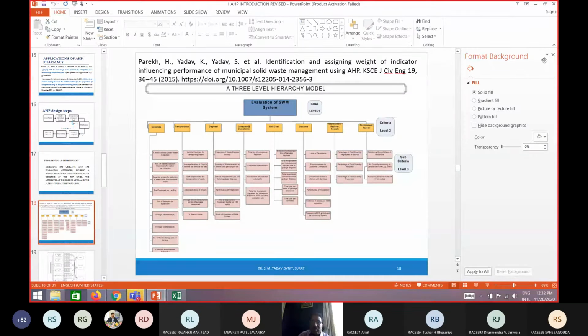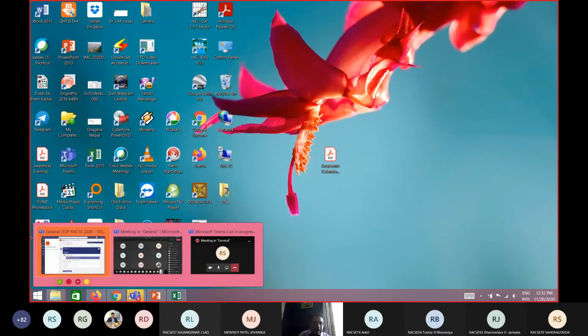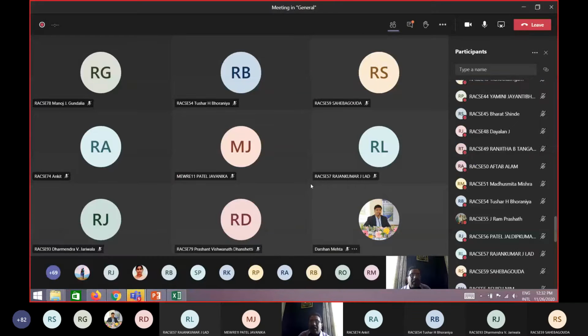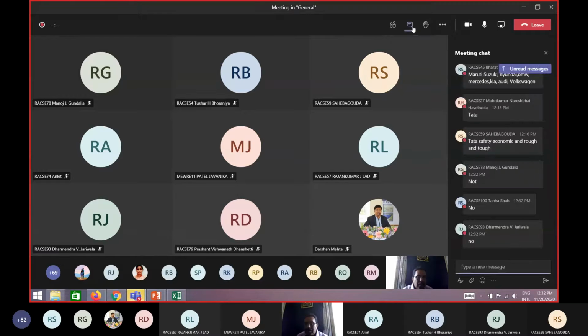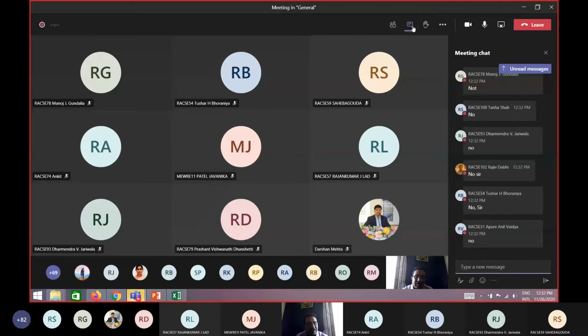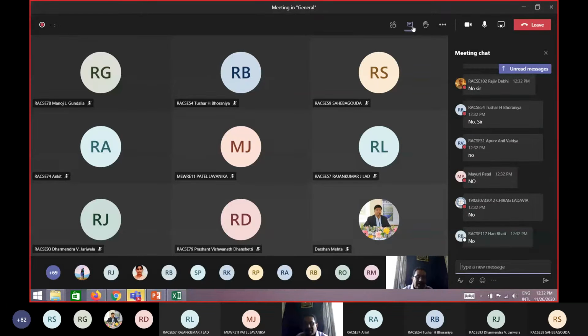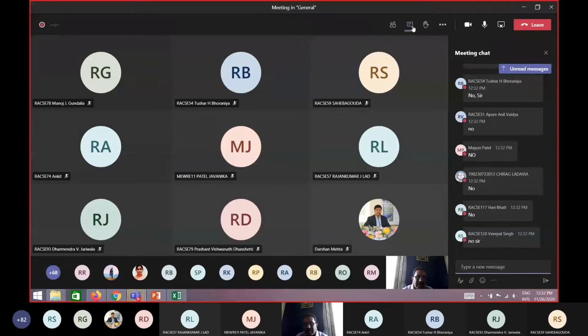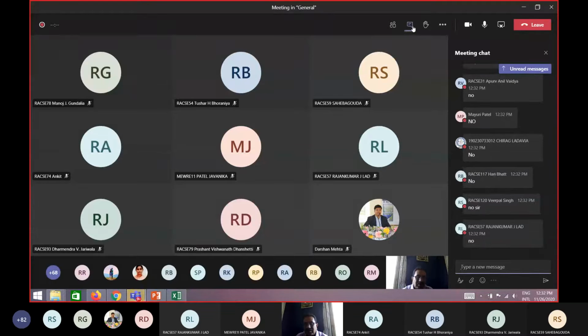My question is, I am doing rainfall runoff modeling. I want to prepare an analytical hierarchy process model, and for that AHP model, I have considered a number of factors, and in those factors, I have not considered the rainfall. So will it do for my AHP problem? How many answers did I get? Only 3. What are the rest doing? 4, 5, 6, 7, 8, only 9. 9 responses, that's all. 10, now it has become 10.